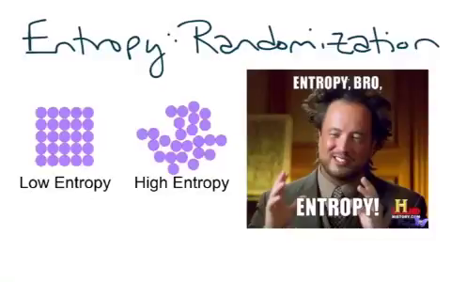The nature of the universe is that unless you're constantly doing upkeep, it's going to end up in a disorganized state. So if you don't know how to explain why something's happening, entropy is always a good fallback, as my friend here from the History Channel, the alien guy, is emphasizing.